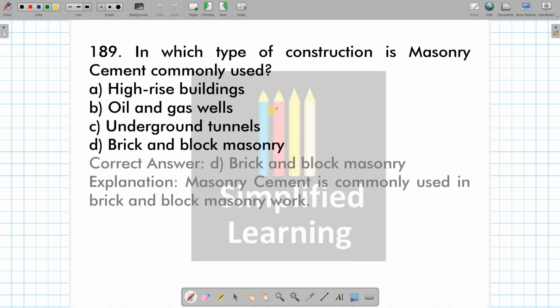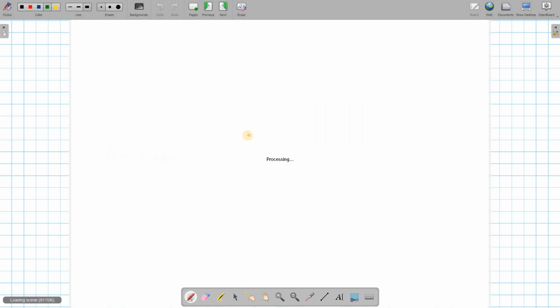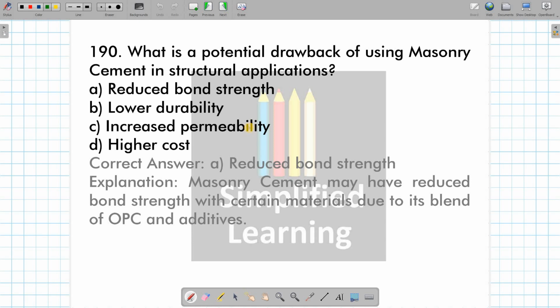Then in which type of construction is masonry cement commonly used? We are going to use it, obviously, in brick and block masonry. Then what is the potential drawback of using masonry cement in structural application? It has reduced bond strength.